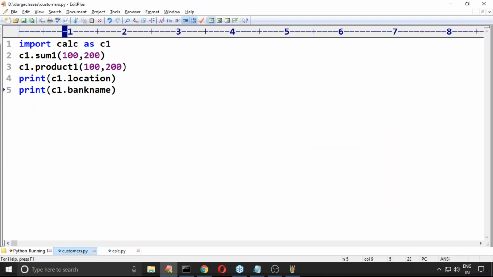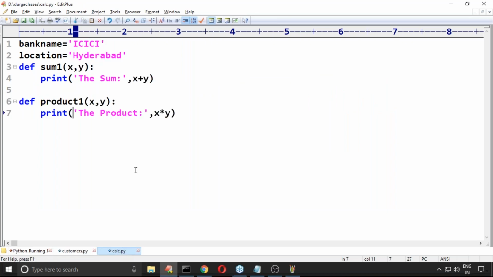I told you that both files are available in the same location as of now, but they need not be. They can be available somewhere else also. That concept is called the packages concept. Later we will talk about it.